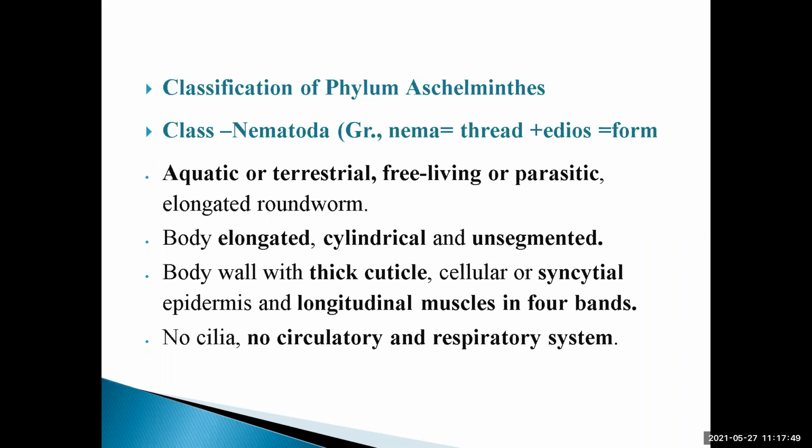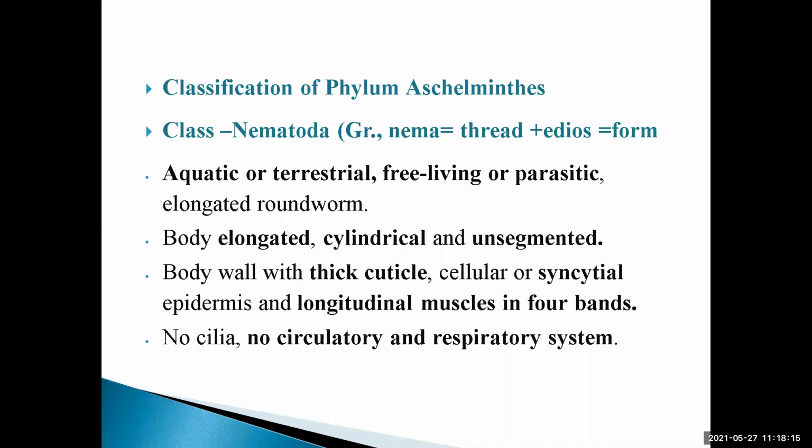So, the species of this class are aquatic or terrestrial. Aquatic, as I told you, means the animals which are living in the water, or some animals are terrestrial, that is, living on the land. Some are free living or some are parasitic, elongated roundworms.